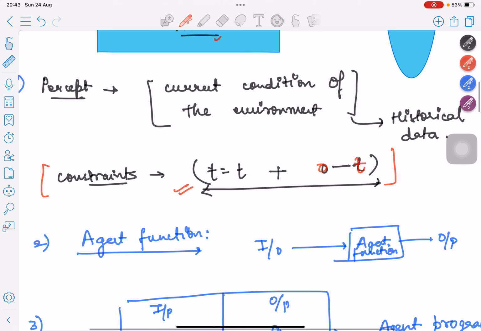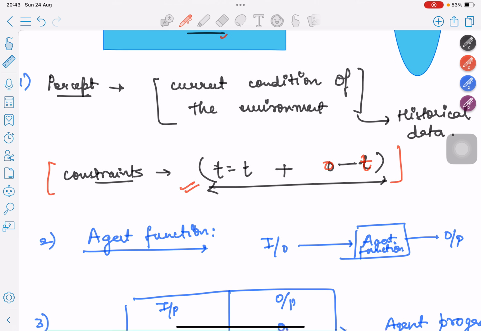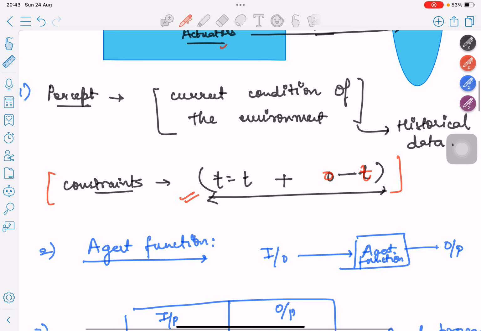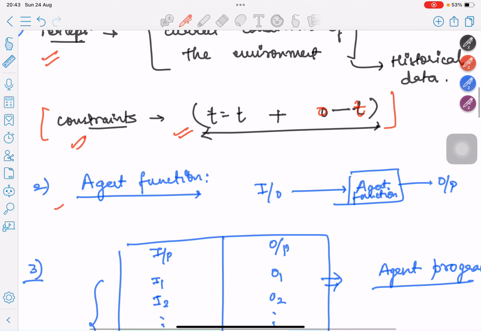Okay, before going into how the internal or external framework of the agent works, let's get to some of the terminologies. We already learned what a percept sequence is and what constraint is associated with it, but we should also learn what an agent function means.